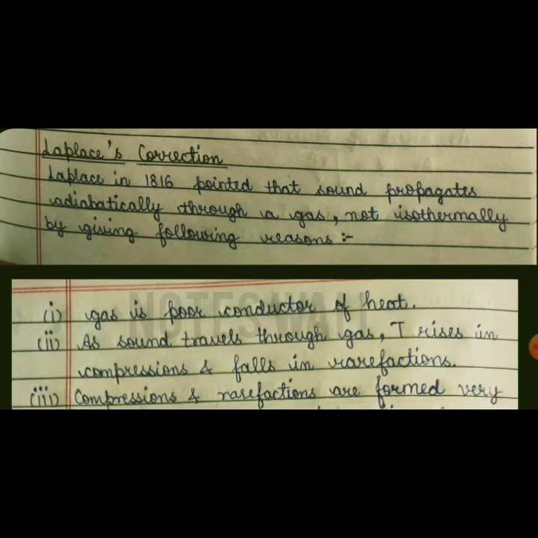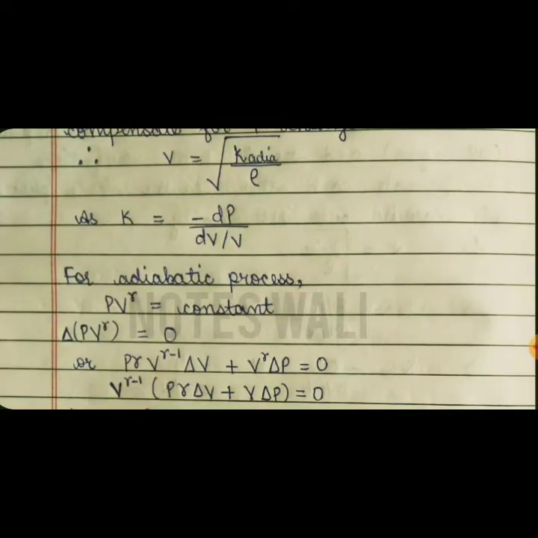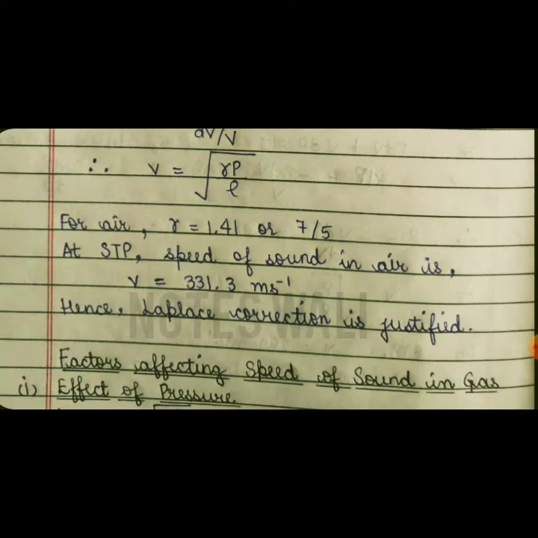He said that the sound wave travels adiabatically. It was verified that the Laplace formula for speed of sound is correct, which is given by under the root k adiabatic divided by rho, which is equivalent to under the root gamma P divided by rho. We know that gamma is the ratio of specific heats.